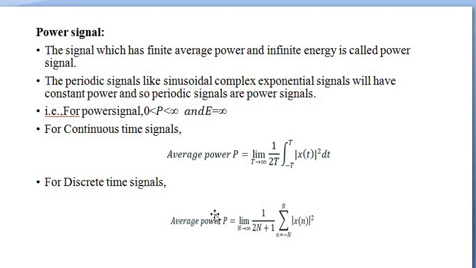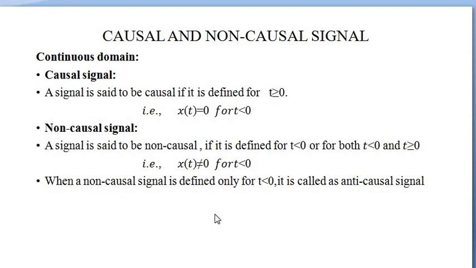For a continuous time signal, the average power P is equal to limit T tends to infinity, 1 by 2T, integral from minus T to plus T, modulus of x of t the whole square into dt. And for a discrete time signal, average power P is equal to limit N tends to infinity, 1 by 2N plus 1, summation n equal to minus N to plus N, modulus of x of n the whole square.